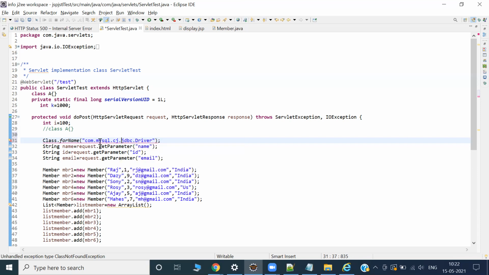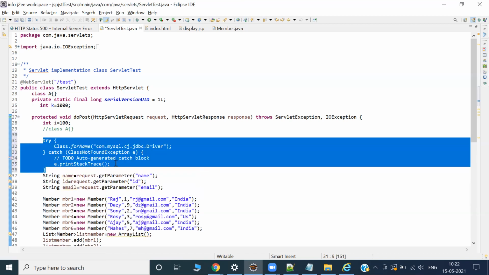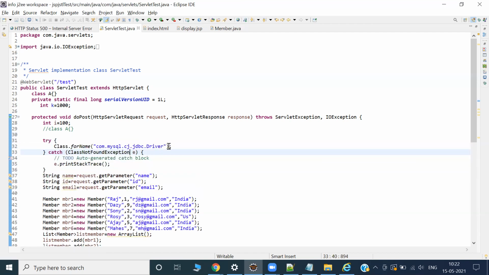Why is throws not showing? It's not asking to throw that one. Try catch. That option is not showing. Okay, try catch. Fine, try catch. So successfully we have registered the driver.